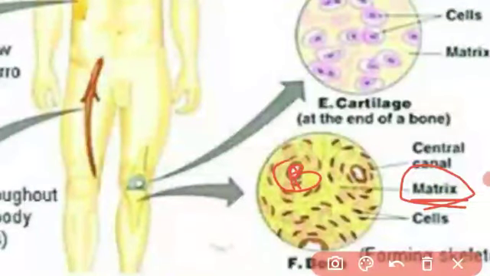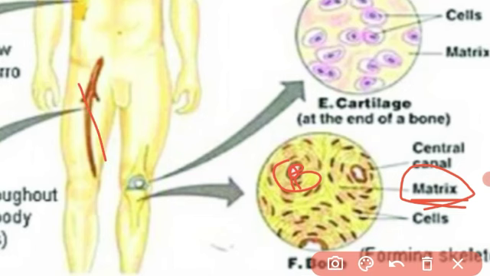Matrix means what, student? It may be fluid, liquid, or solid. Matrix means the basement. I will give one example. We build our house. How do we build? We use cement material to join the bricks.